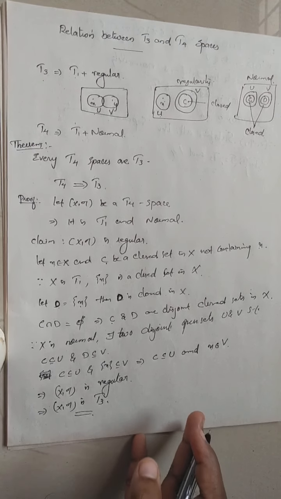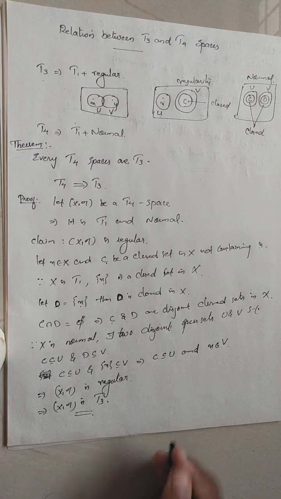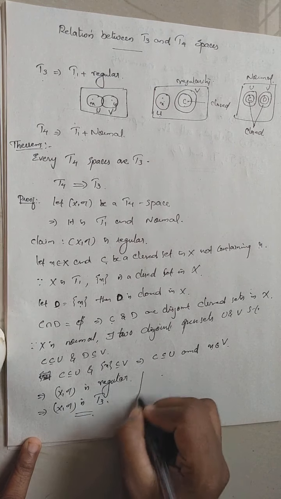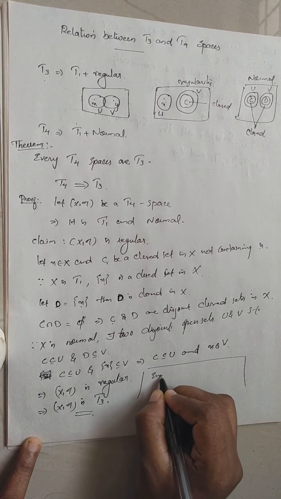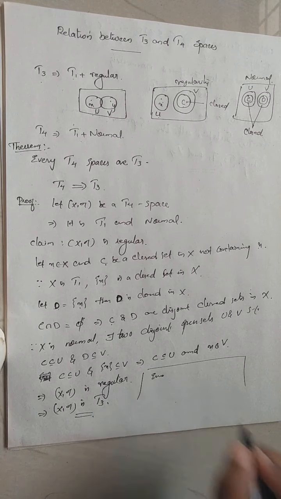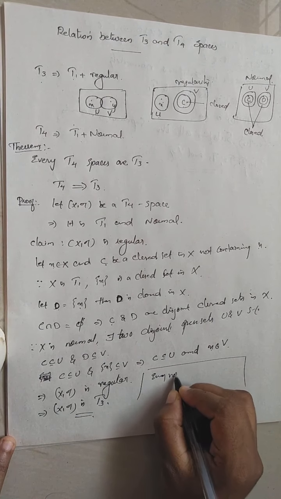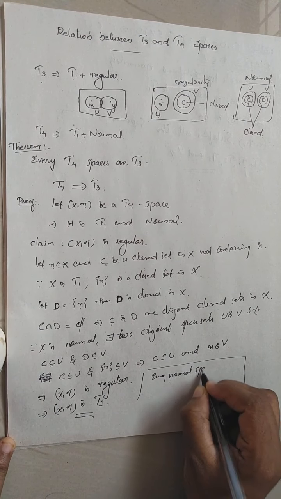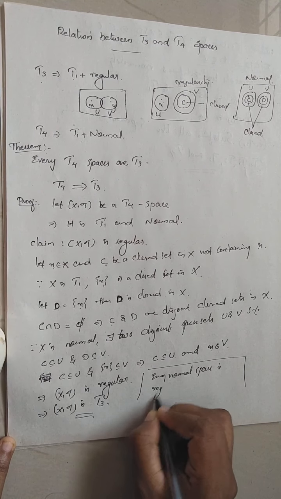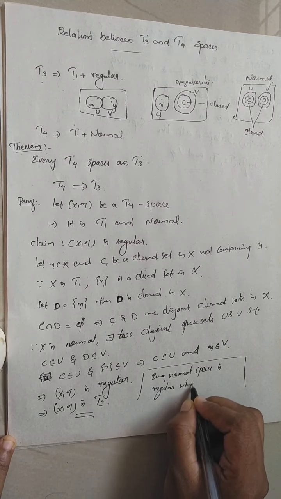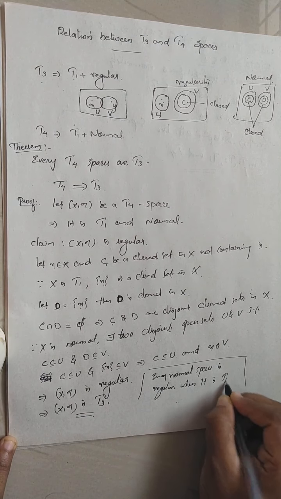So T4 spaces always imply T3, or I can say that every normal space is regular when it is T1.